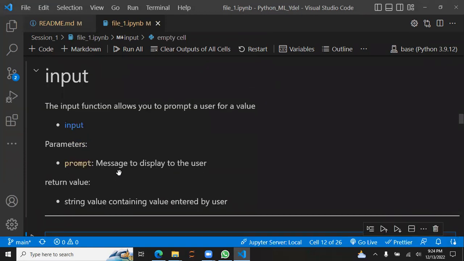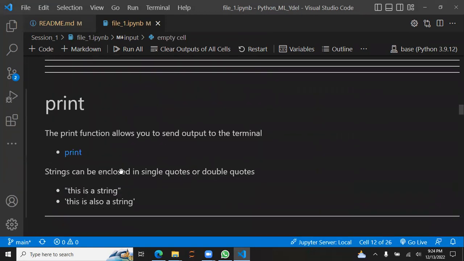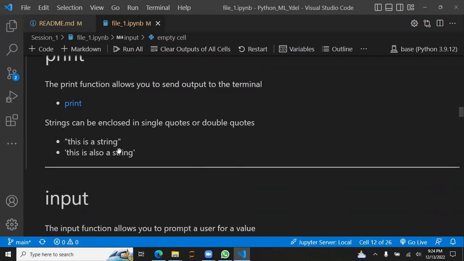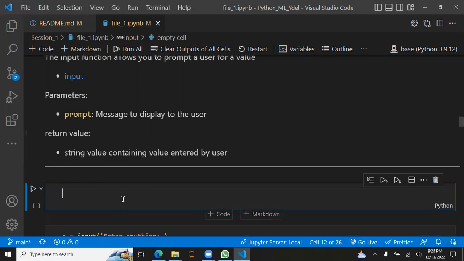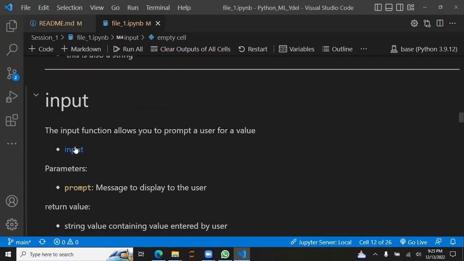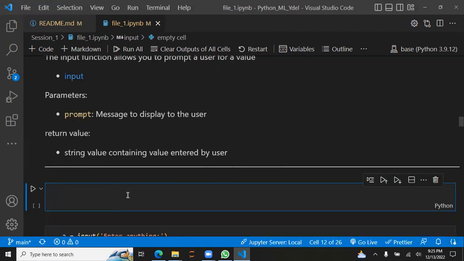Okay, so basically we studied the print function. It's just outputting something into the console or command line, into the terminal. So in Python, let's suppose we were creating a command line calculator, and we wanted the user to enter the first number. How can we do that? We could do that by using this input function.